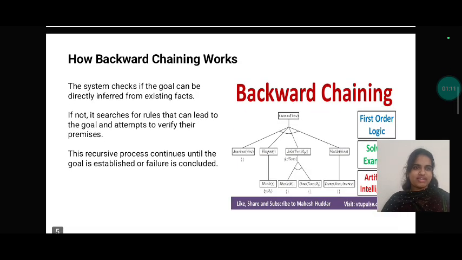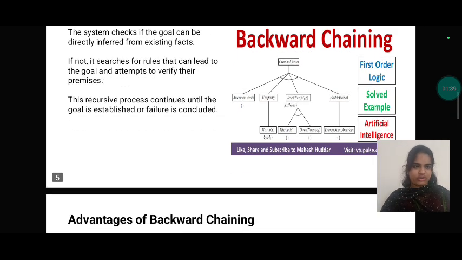How does backward chaining work? First it involves first order logic, next it will involve solving examples, and next it goes to artificial intelligence. The system checks if the goal can be directly inferred from the existing facts. It searches for rules that can lead to the goal and attempts to verify their premises. The recursive process continues until the goal is established or failure is concluded.